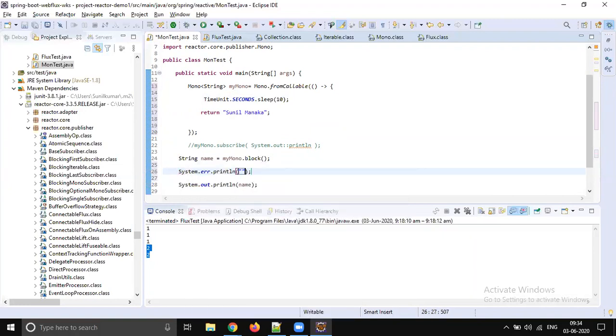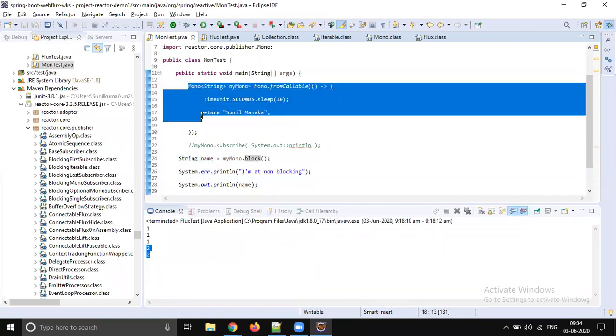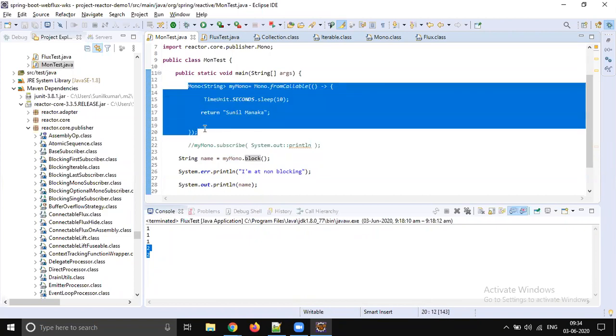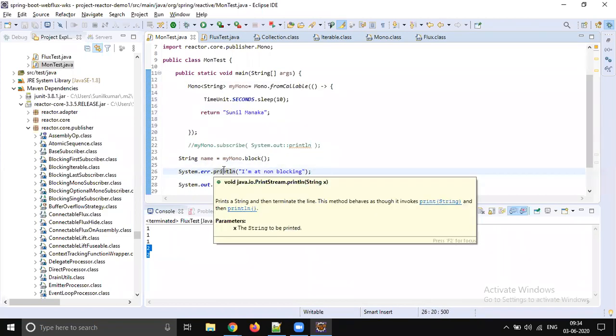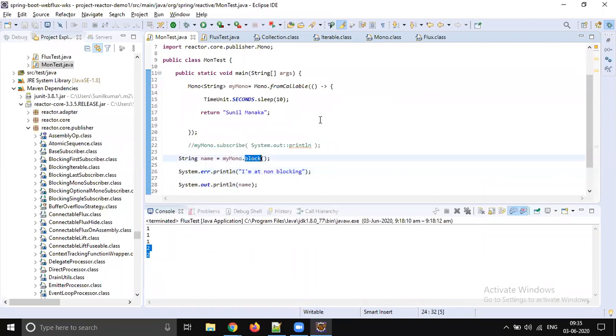So if I go for non-blocking, I am at a non-blocking state, right? If this statement is printing, we can think, okay, this is not blocking. But if it is block, it means when you call the block method, your thread will be blocked until your mono evaluates. So this statement will not be printed, right? That is the proof: when I call block, the evaluation of mono will make the main thread be blocked, right?